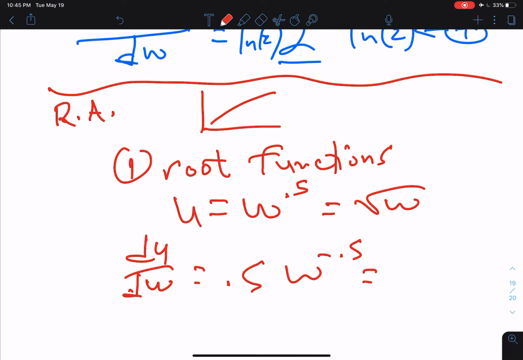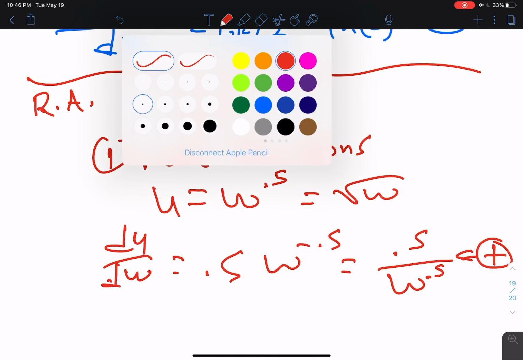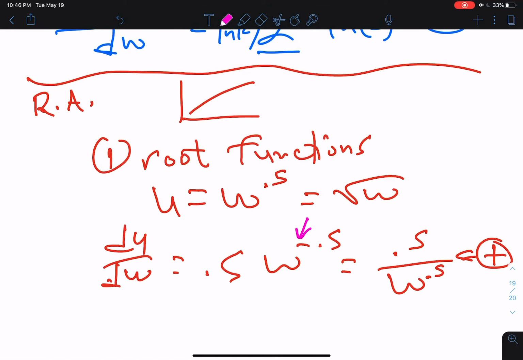That's the same as 0.5 divided by w to the 0.5 power, right? And the important point is that this is positive. Don't let this minus sign confuse you. w to the minus 0.5 power is just 1 over w to the 0.5. And so this is positive.